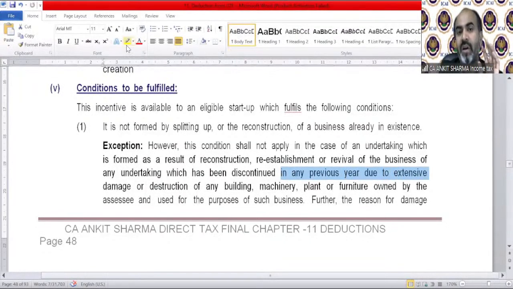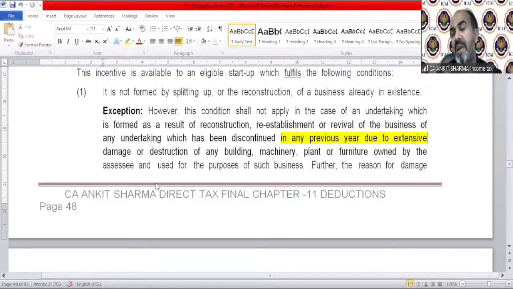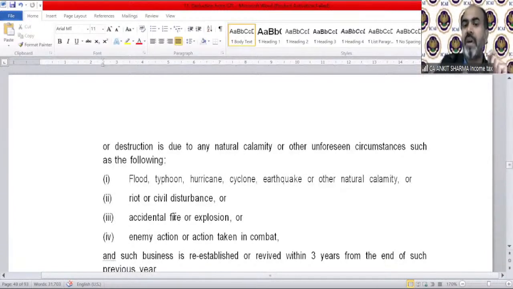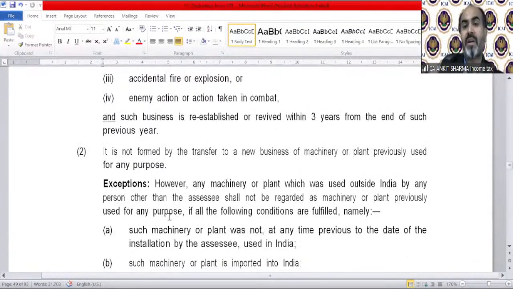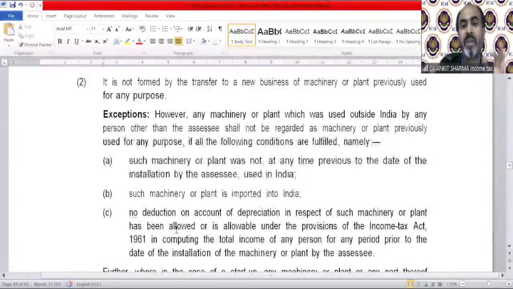extensive damage. Remember, we have discussed this under section 33B for set-off provision also. Or destruction of any building, machinery, plant, or furniture owned by the assessee and used for the purpose of such business. Further, the reason for damage should be like flood, typhoon, riots, civil disturbance, etc. That means a kind of natural calamity, of course, disastrous. It is not to be formed by the transfer to a new business of machinery or plant previously used.